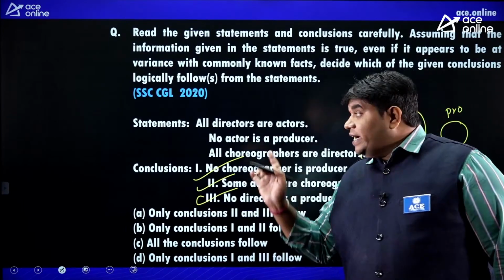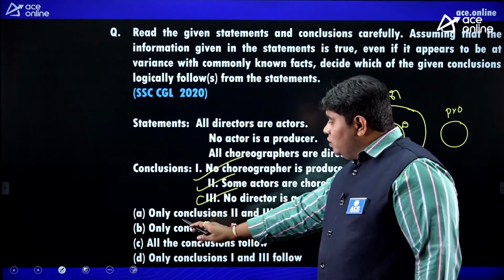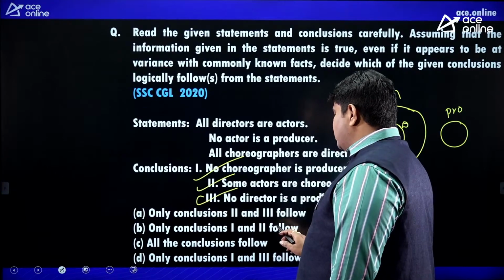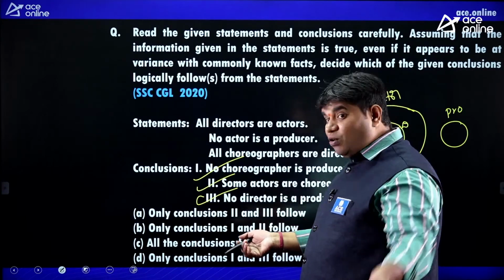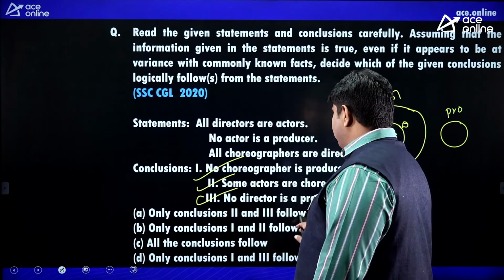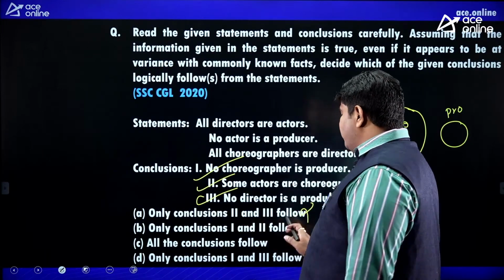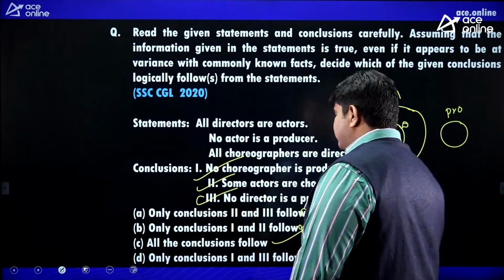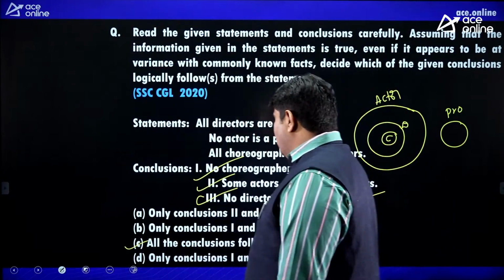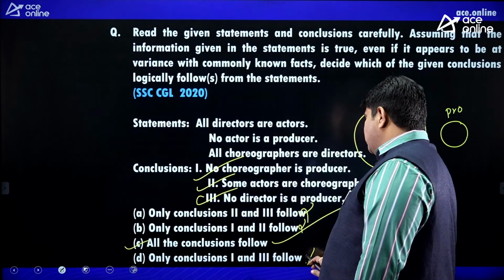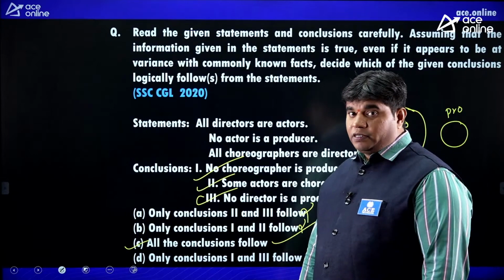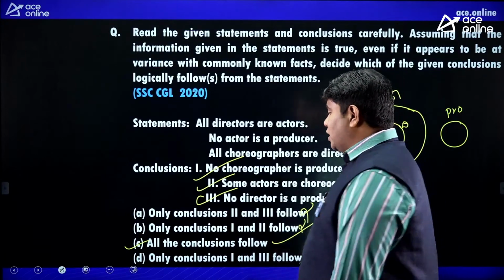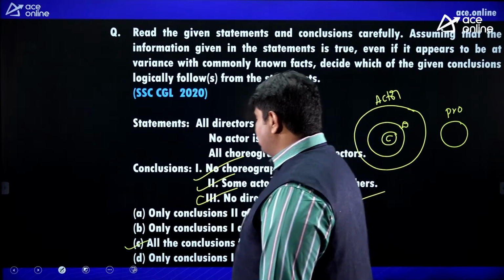According to the options, only conclusions 2 and 3 follow? 2 and 3 are right, but 'only' makes that wrong. Only conclusions 1 and 2? No. All the conclusions follow? Right. Option C is right. Only conclusions 1 and 3? No. Got my point? So all the conclusions follow.